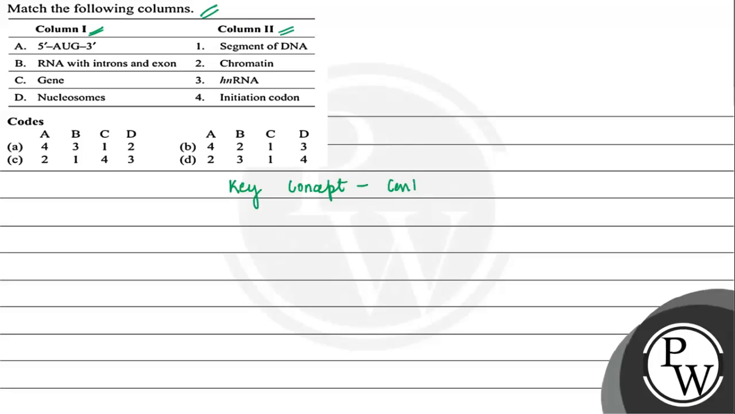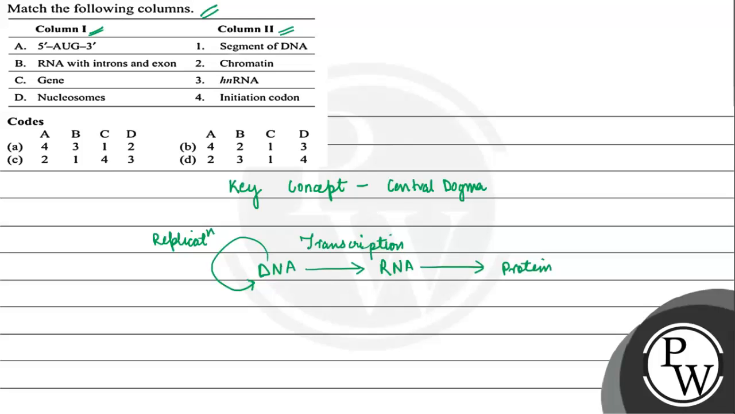is central dogma. Now what we see that in the case of central dogma, when DNA forms DNA, it is called as replication. When DNA facilitates the formation of RNA, that process is called transcription. And when RNA forms protein, in that case, it is called translation.